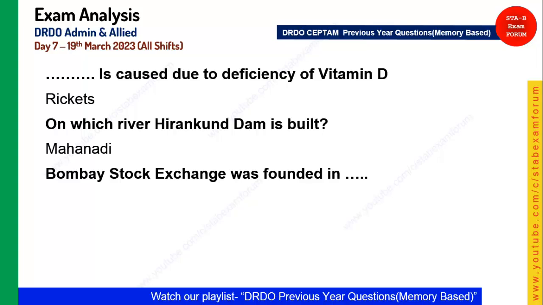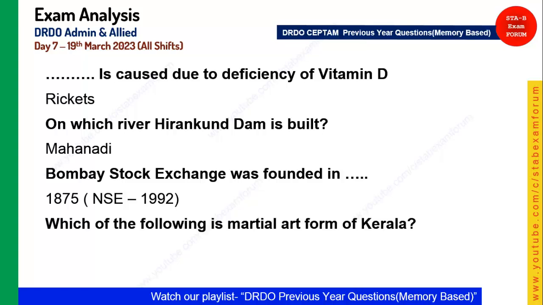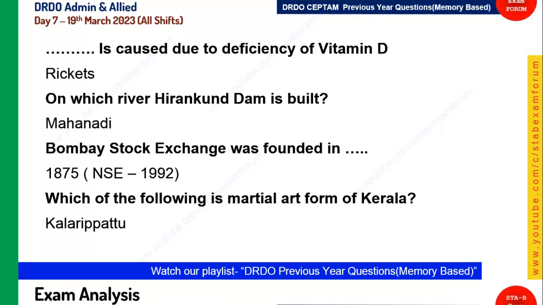Let's see the next question. BSE, that is Bombay Stock Exchange, was founded in which year? This was again a very difficult one, and the answer was 1875. It is a very old stock exchange, and the recent stock exchange, the National Stock Exchange, was founded in 1992. Let's see the next question. Which of the following is a martial art form of Kerala? As you know, Kalaripayattu is the martial art form of Kerala.